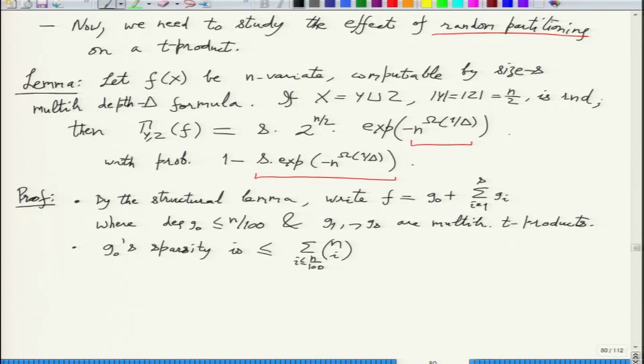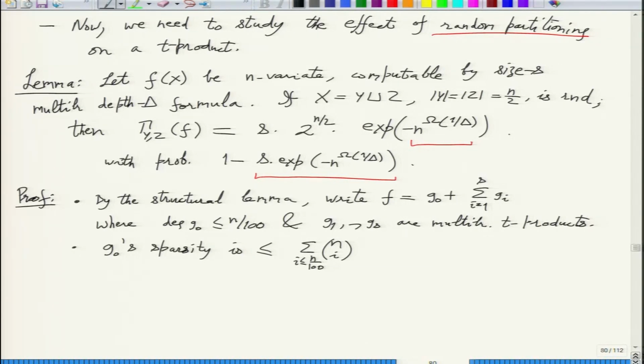So yeah, if you want the S many, this will come out to be quite large compared to S. So this G0 has to be necessarily separated, and then the number of monomials it has is sigma n choose i.